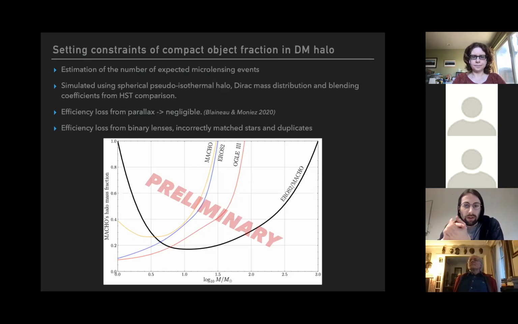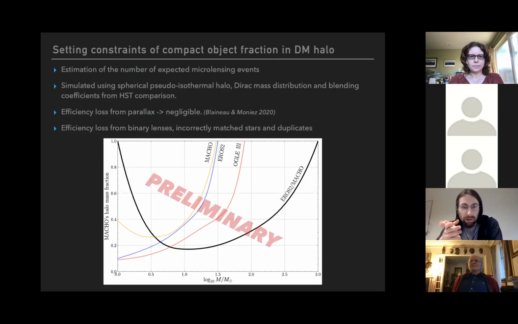I also took into account the efficiency loss from parallax, because as we look for very long timescale events, parallax could have been a real problem, but we found that it was really negligible, at least for EROS and MACHO, because the errors are not very good.